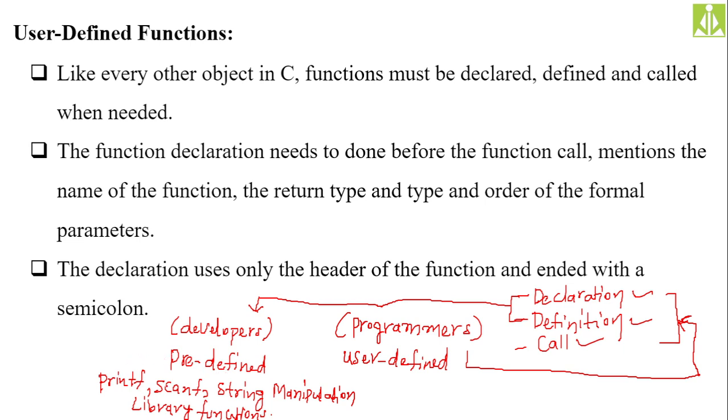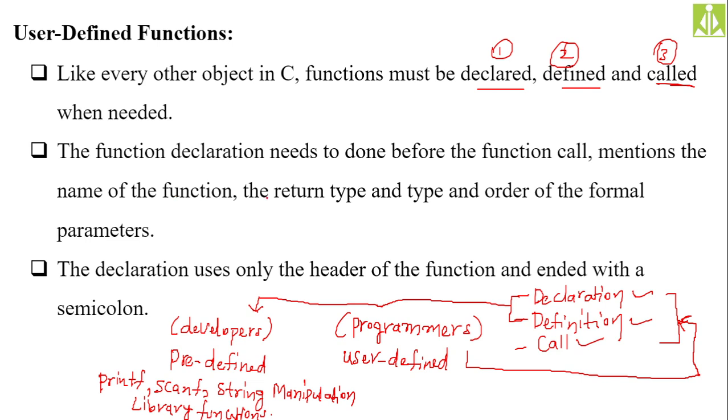Your printf, scanf, string manipulation functions, all these functions are examples of predefined functions. And for user defined functions, you can write your own function as an example, because it is defined by the user. So when we write programs using the functions concept, all those programs are examples of user defined functions only. Like every other object in C, functions must be declared, defined, and called when needed.